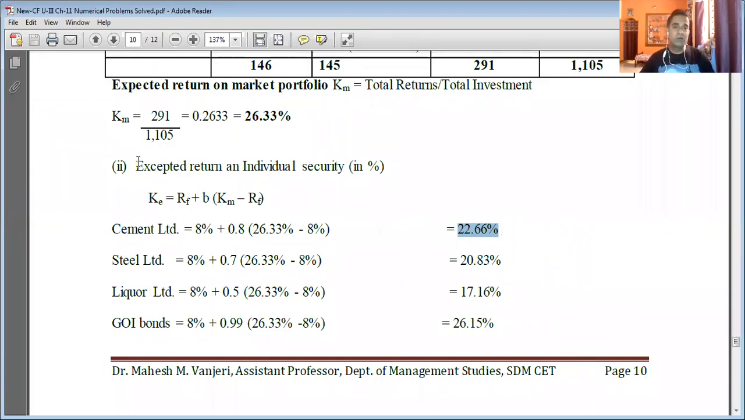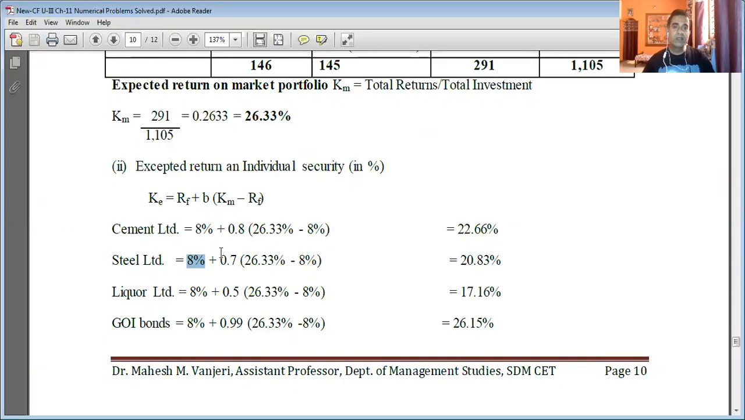Okay, so this is how, very intelligently, this equation of the capital asset pricing model is used to find out the return in an individual security. And for those who are not very clear, not able to understand this concept, you simply understand that 22.66% is nothing but the cost of equity capital of Cement Limited. That's it. Cost of equity capital in case of Cement Limited. That's it. So Steel Limited, expected return in individual security. So expected return in equity share of Steel Limited. So RF is 8%. It is common for all.